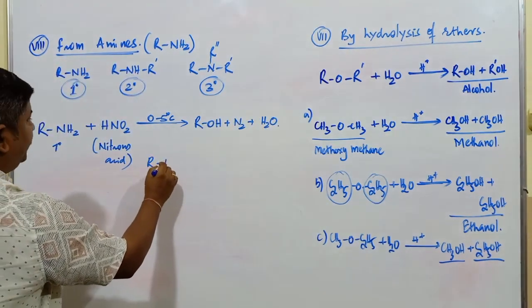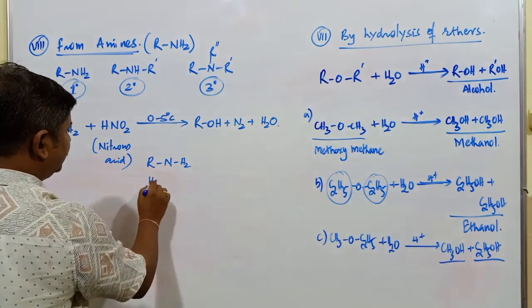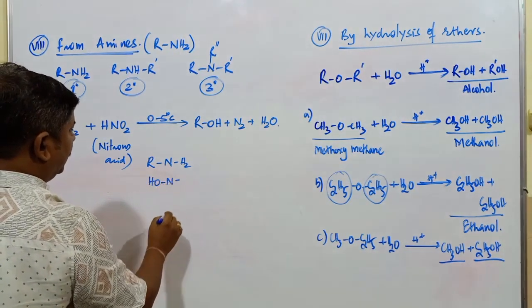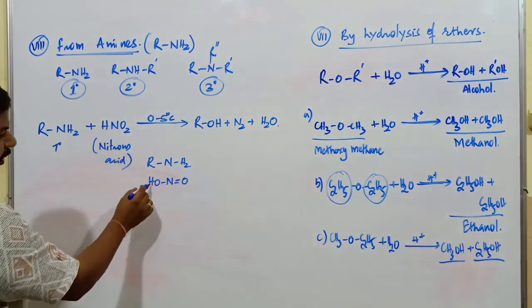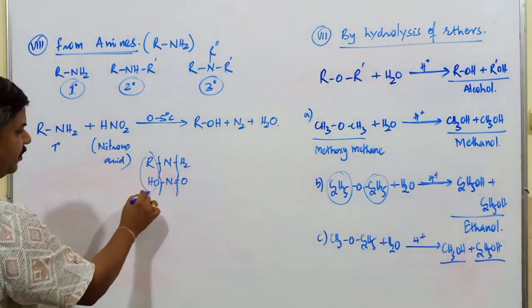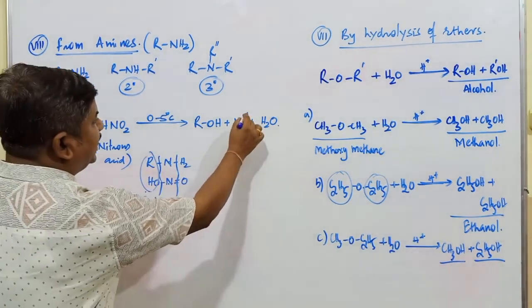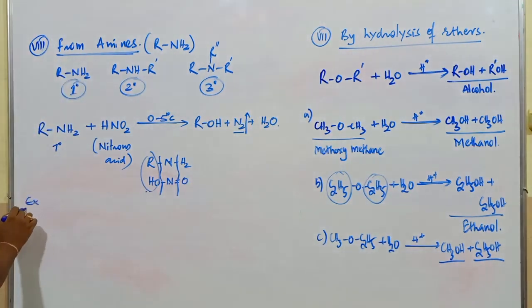This is RNH2, right? Like this, for our convenience. This is HO, N, and this is oxygen, N double bond. It's the structure of HNO2. So this group cleavage takes place here. ROH is a product. N2 is going to be another gas liberated here, and the next one is going to be H2O.